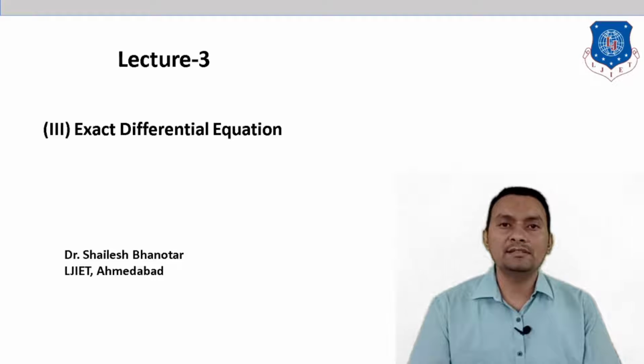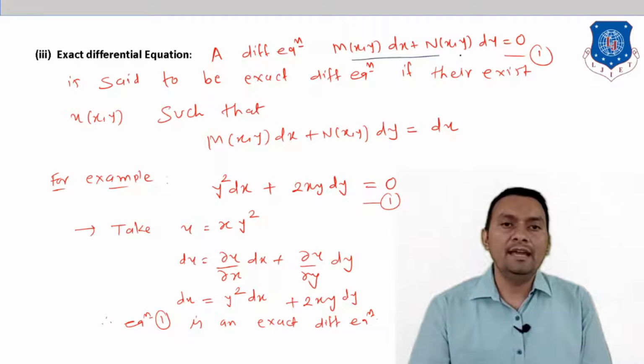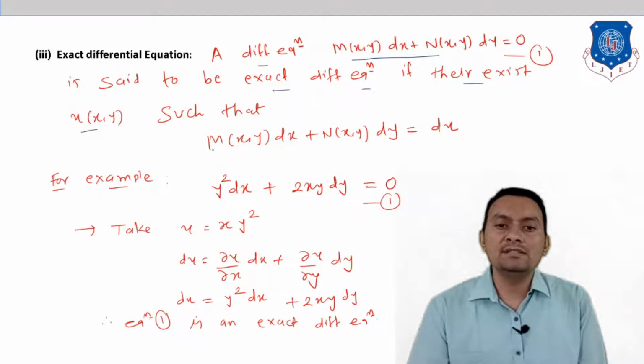In this video we are going to discuss exact differential equations. So let us see when we can say that a differential equation is exact. Whenever you are given a differential equation M(x,y) dx + N(x,y) dy = 0, it is said to be an exact differential equation if there exists a u(x,y) such that M(x,y) dx + N(x,y) dy = du. In that case, and only then, we can say that the given differential equation is exact.